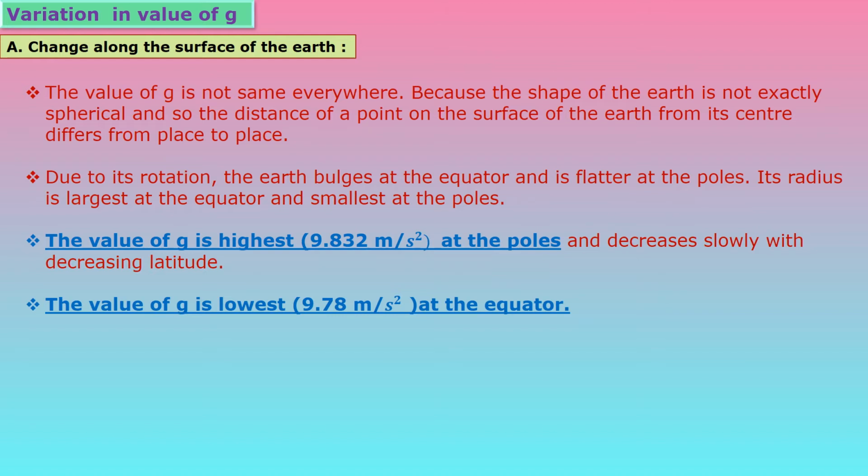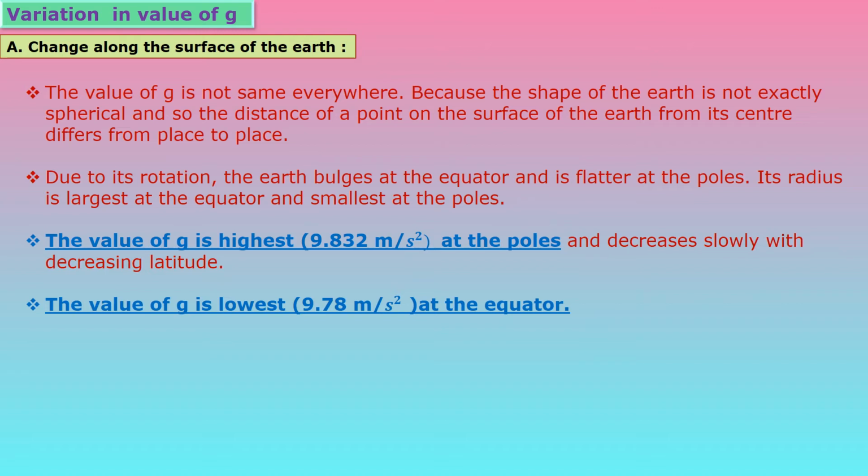Because the shape of the earth is not exactly spherical, the distance of a point on the surface of the earth from its center differs from place to place. So whatever distance there is from a point to the center of the earth differs everywhere, and due to that the value of g, that is gravitational acceleration, is not the same everywhere.